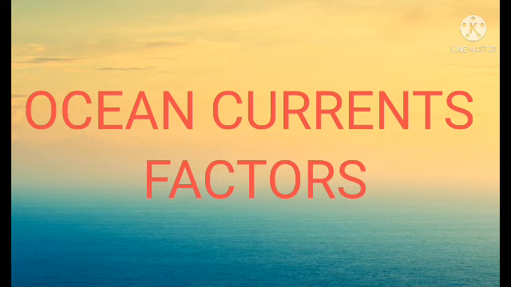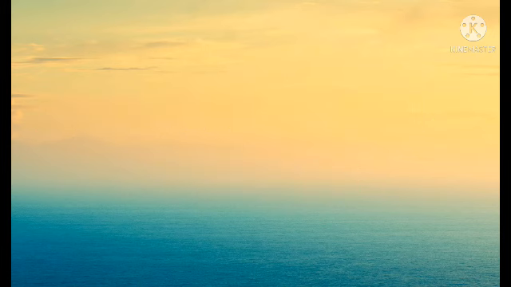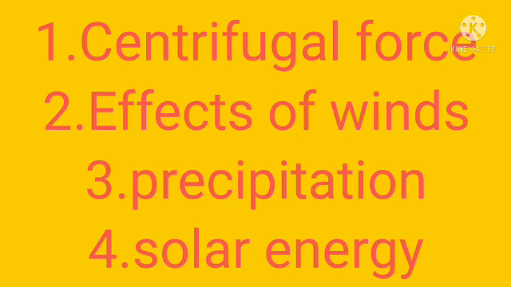Ocean currents factors are divided into four types: first centrifugal force, second effects of winds, third precipitation, and fourth solar energy. See the picture, these are the four types of factors of ocean currents.